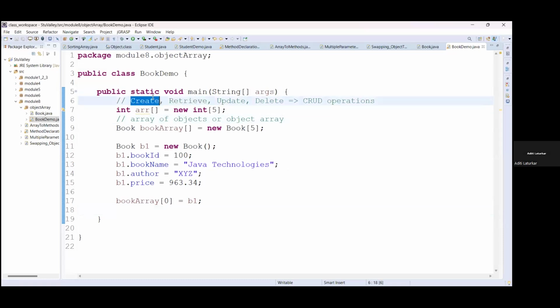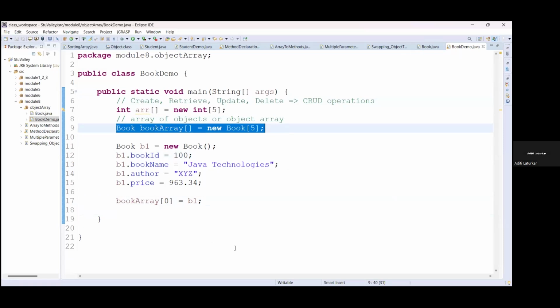We have completed the first operation, that is create. Retrieve, update, delete operations we will perform once we learn the constructor part. Okay, so understand how to create an array of object or object array, performing all the operations on the object array, that we will see. But first of all, do you understand how to create the object array?